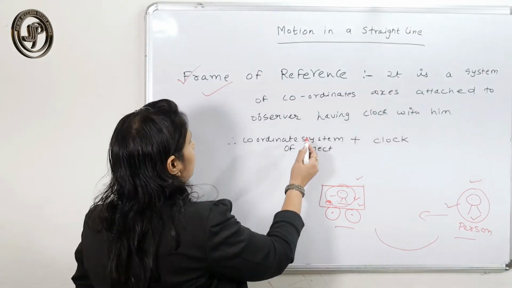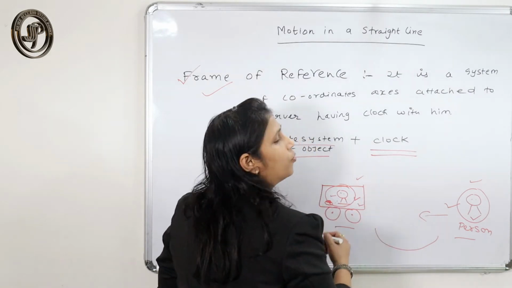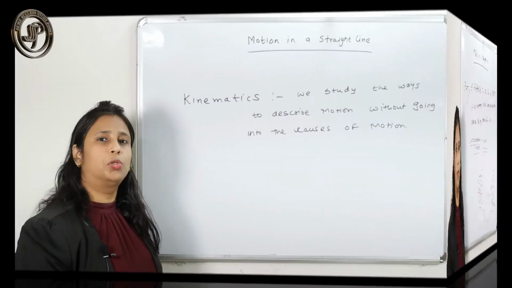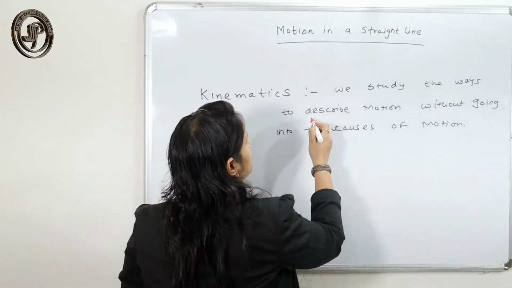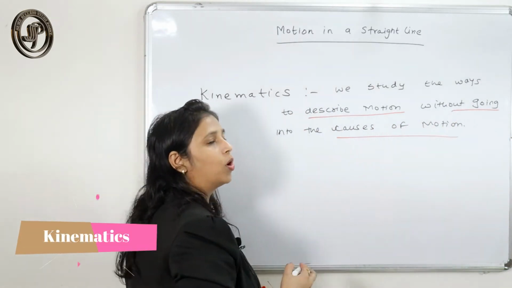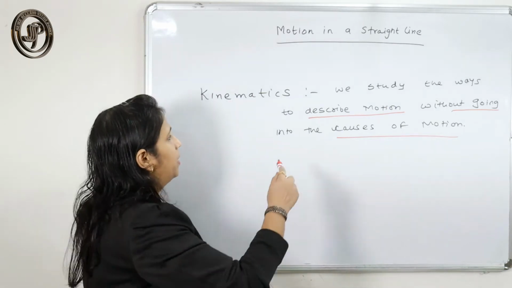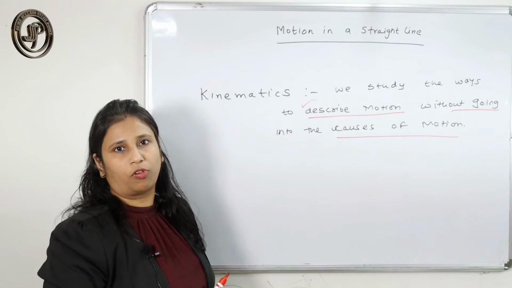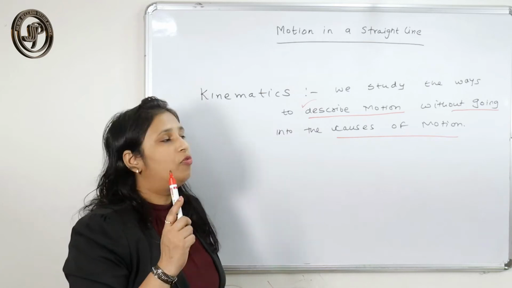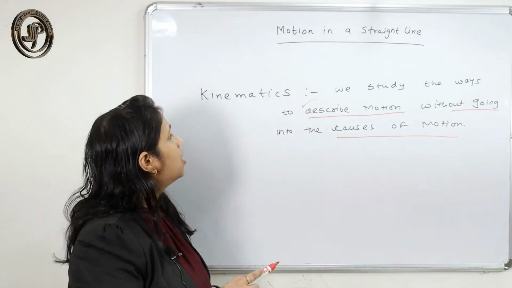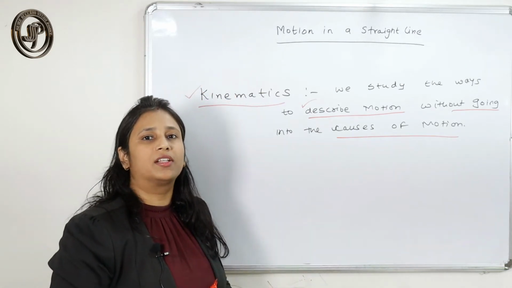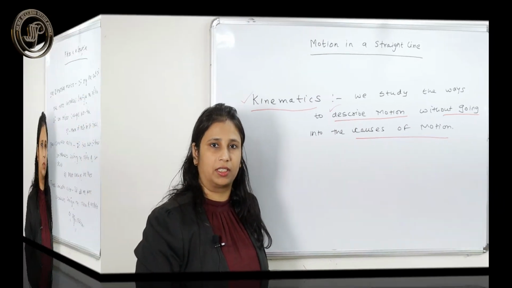So we can say that the coordinate system along with the clock constitute a frame of reference. In this chapter we are just describing the motion without knowing the cause of it. What is the cause of motion, that we are not explaining here, we are describing the motion of an object. That branch of physics in which we describe the motion of an object without knowing its cause is called kinematics. So what we are studying now is kinematics.